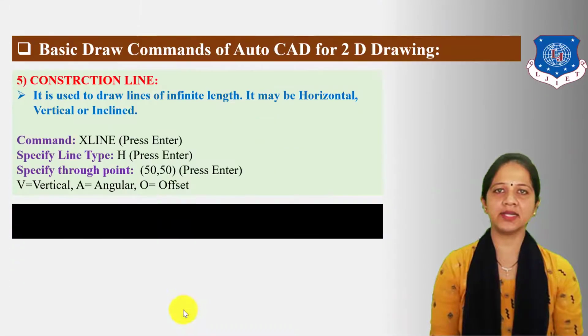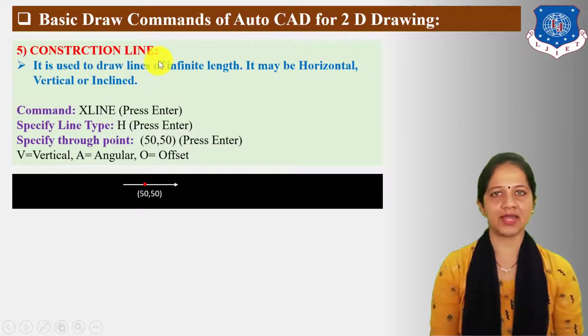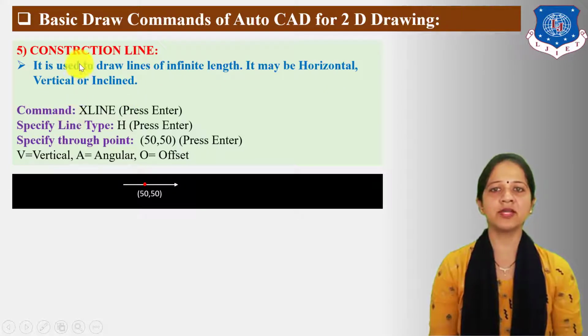Next, let us understand the construction line command. It is used to draw lines of infinite length. It may be horizontal, vertical or inclined. The command for construction line is xline. So type xline in the command bar, then press enter.